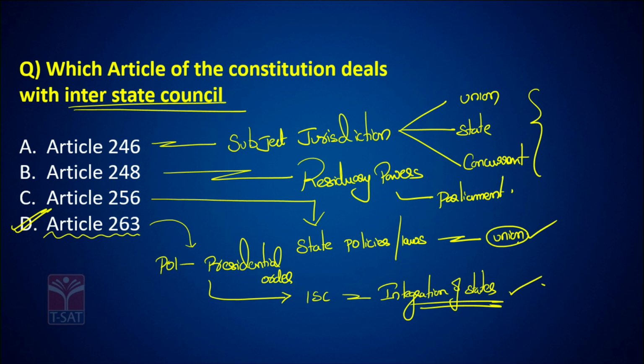The President, by a presidential order under Article 263, can constitute interstate council, and this was constituted in the year 1990. Okay, the answer is D. Let's go to the next question.